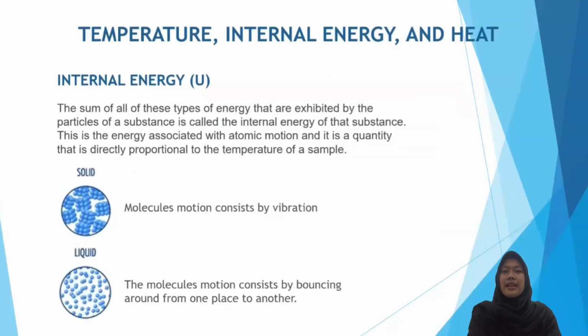Next, the internal energy. The sum of all of these types of energy exhibited by the particles of a substance is called the internal energy of that substance. The internal energy is represented by an uppercase U. This is the energy associated with atomic motion, and it is a quantity that is directly proportional to the temperature of a sample.